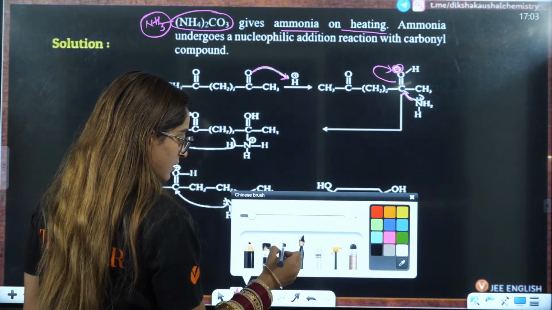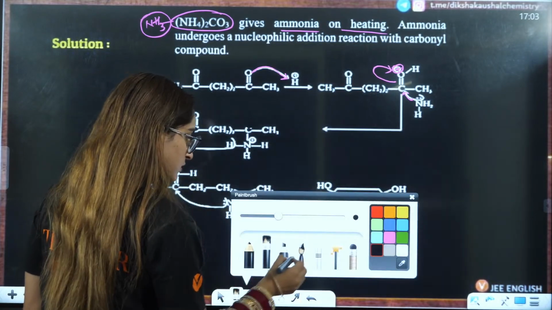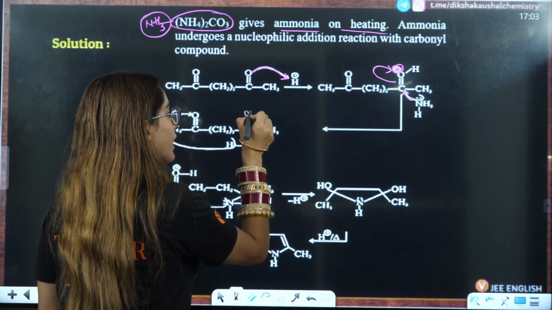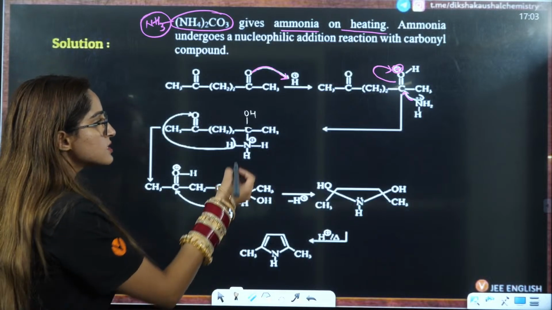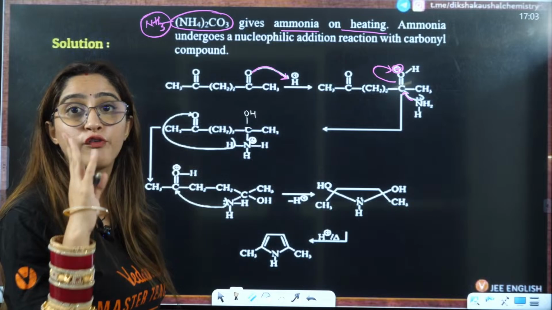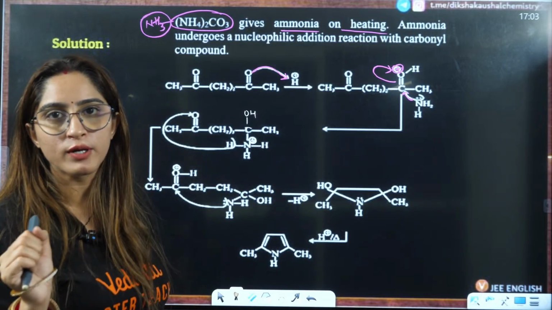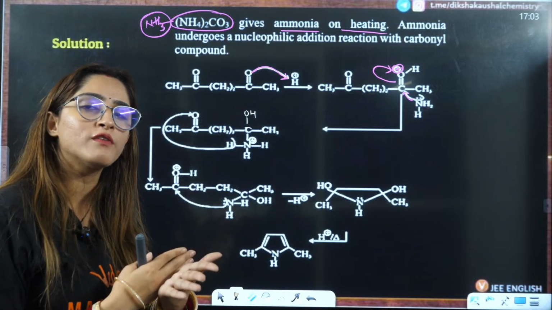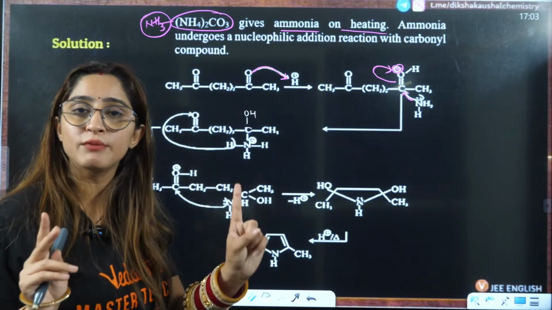And hence it will attack here, and this double bond will shift. Wait a minute, let me just write this again. You will have COH here. So this will be OH, and this is CH3 as it is. When ammonia attaches here, now ammonia is bonded with 4 bonds. N can only form 3 bonds, now it is bonded with 4 bonds. Oxygen always forms 2 bonds; with 3 bonds it will have positive. When oxygen has 1 bond, it will have negative.